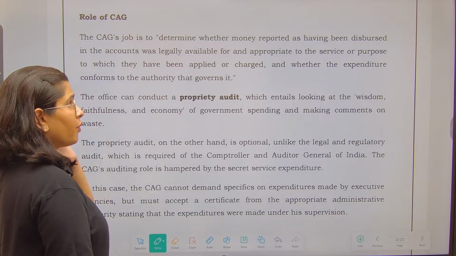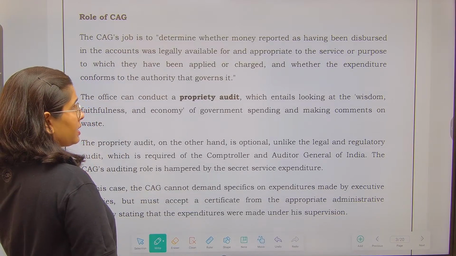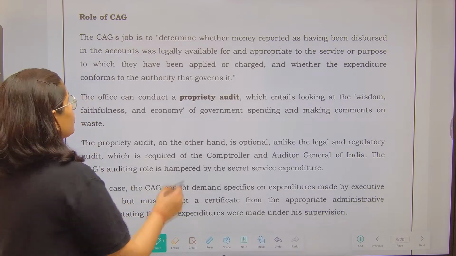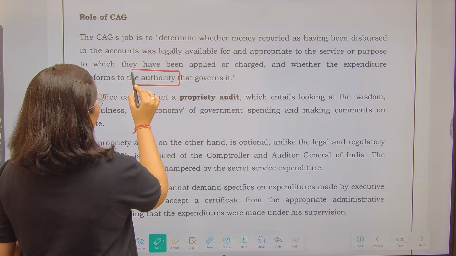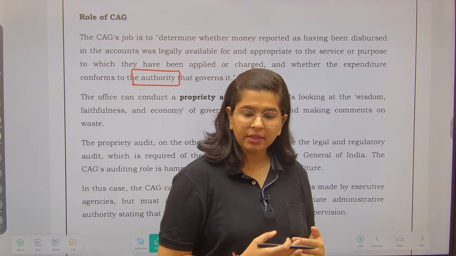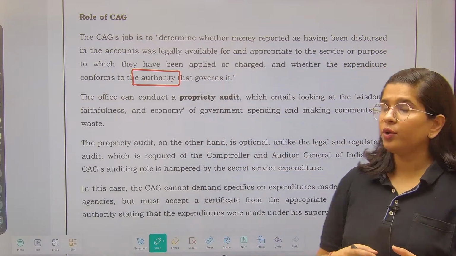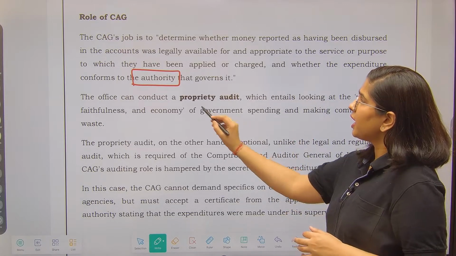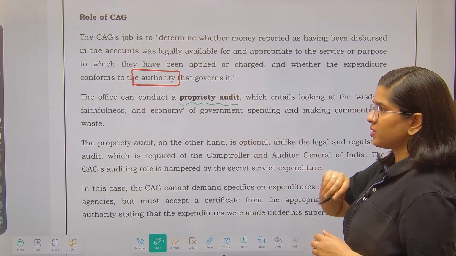He determines whether the money disbursed was legally available or not, right? The authority which has spent the money, whether that particular authority or institution had the required authority to spend that money or not. The office can conduct a proprietary audit as well.